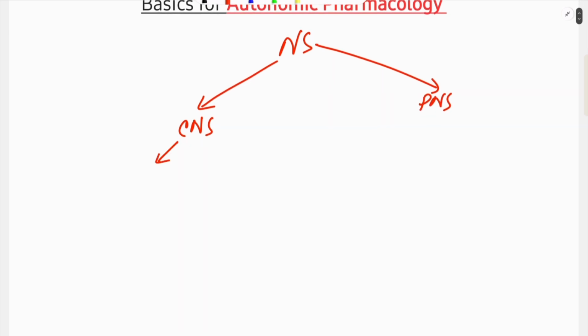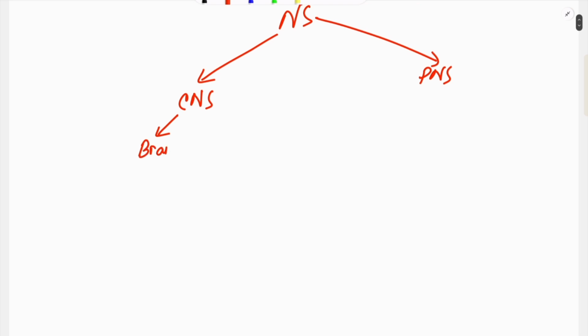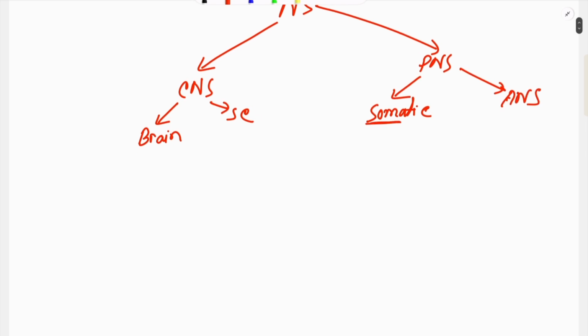The central nervous system is mainly composed of the brain and spinal cord, and the peripheral nervous system is mainly composed of the somatic nervous system and the autonomic nervous system. We know that soma means body wall, so our body wall is mainly composed of skeletal muscle. So the somatic nervous system supplies skeletal muscles or voluntary muscles. So, the somatic nervous system supplies those organs which we can voluntarily move, and the autonomic nervous system supplies those organs or viscera which we cannot voluntarily move.